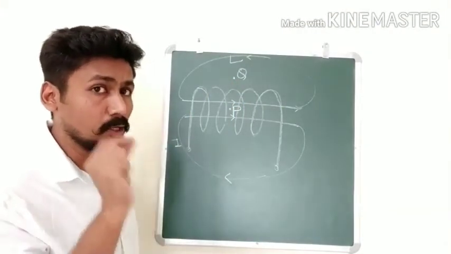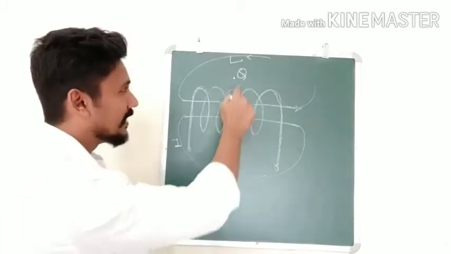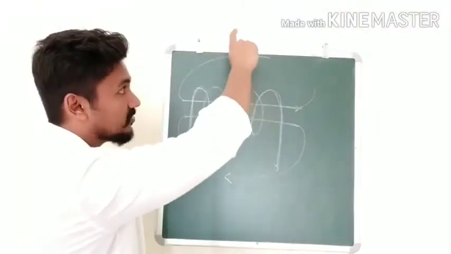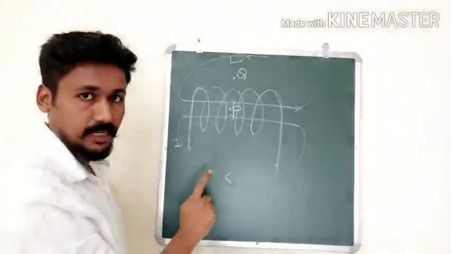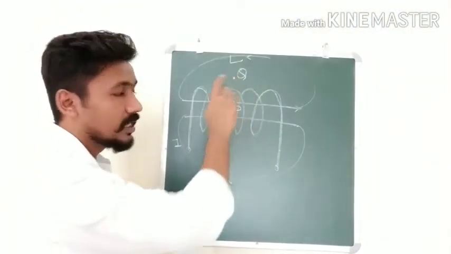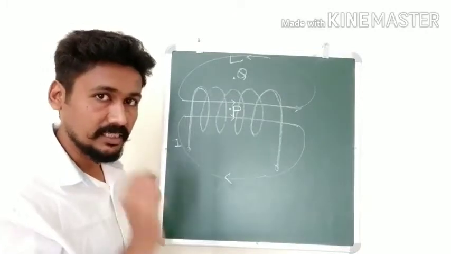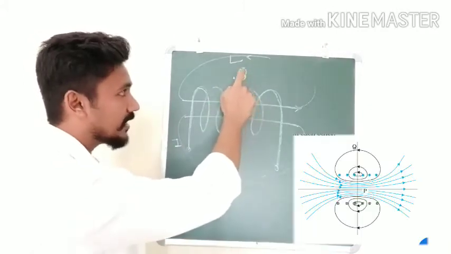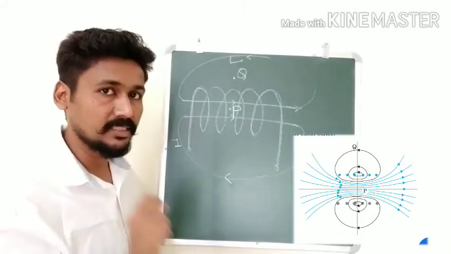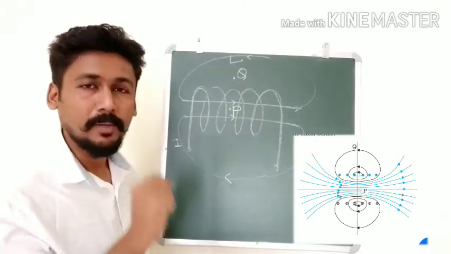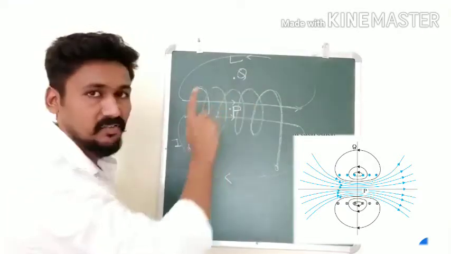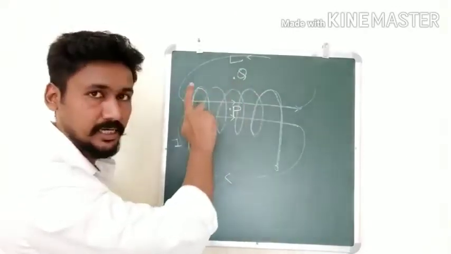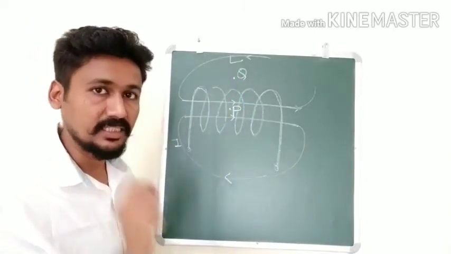Now I am saying almost 0 because it is not exactly 0. There is some magnetic field here, but it is very weak. As I told you, the field lines are much farther away on the top side or on this bottom side. So here at this point Q, we can actually consider the magnetic field is 0, and this is going to be our assumption for the next part. Correct? So remember this part, that at Q we will consider magnetic field as 0. In an ideal condition it is 0, but in most practical cases we do get magnetic field at Q as well. But anyways, for this particular derivation, we are not going to consider it. Fine. So at Q we will take the magnetic field as 0.